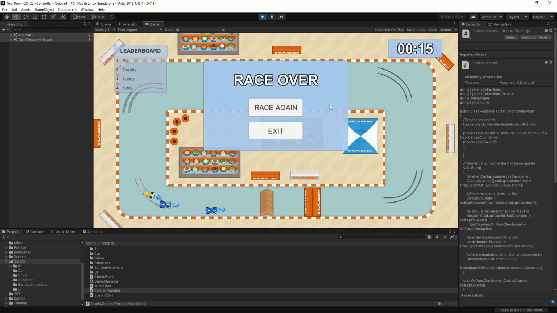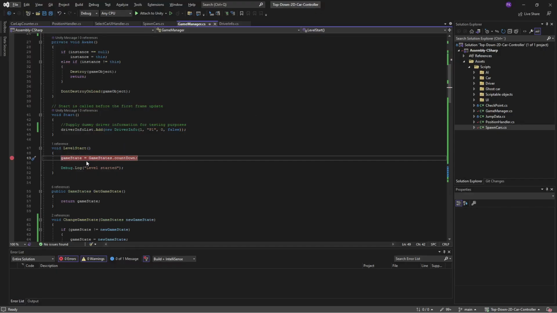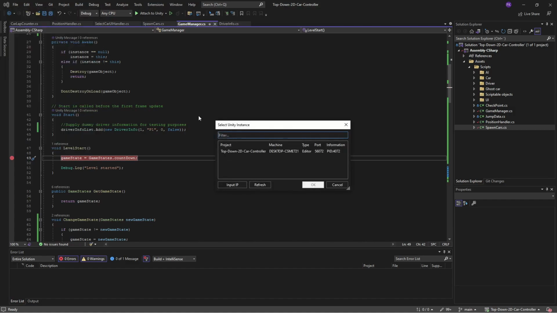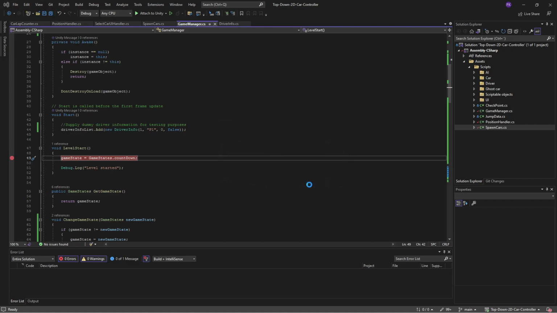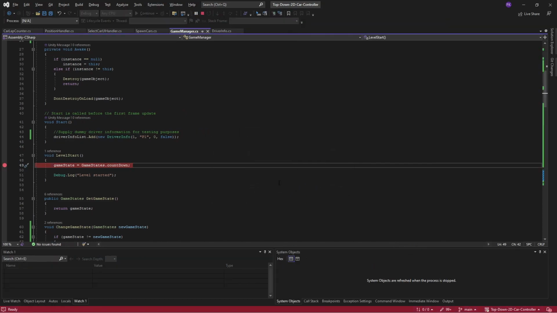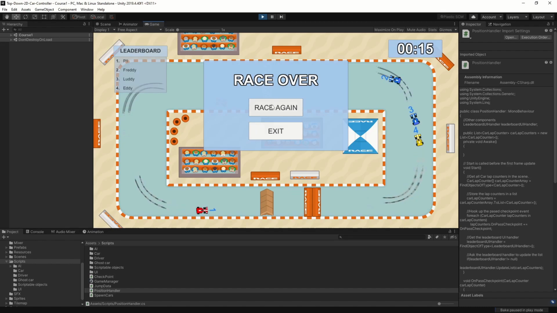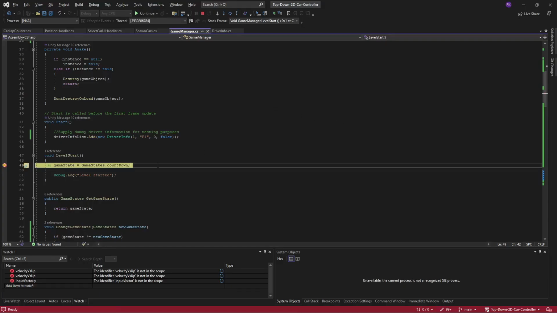Alright, so let's go into Visual Studio, and we have our level start breakpoint here. So let's go Debug, Attach Unity Debugger, and let's take our project here. And then let's go back into Unity, press race again. So now we have stopped our game here, and we can have a look at our driver info list. If we click this, we see that we have 3 or 4 elements.